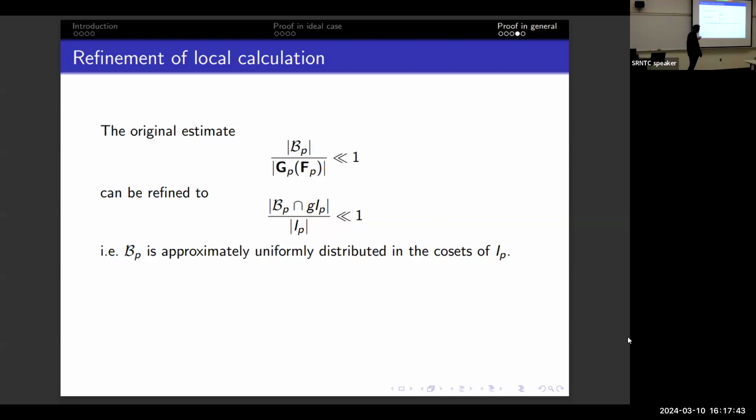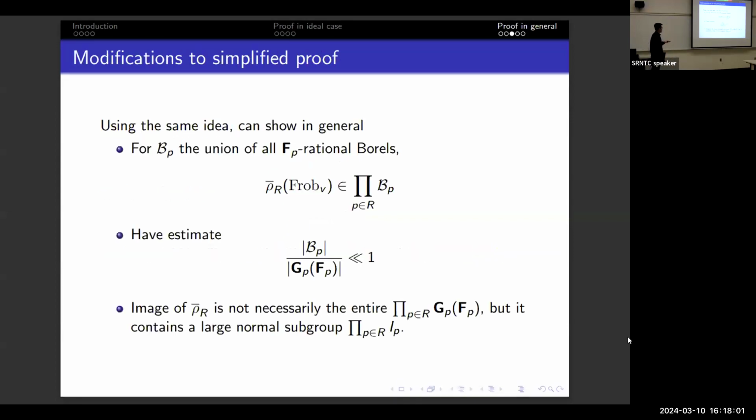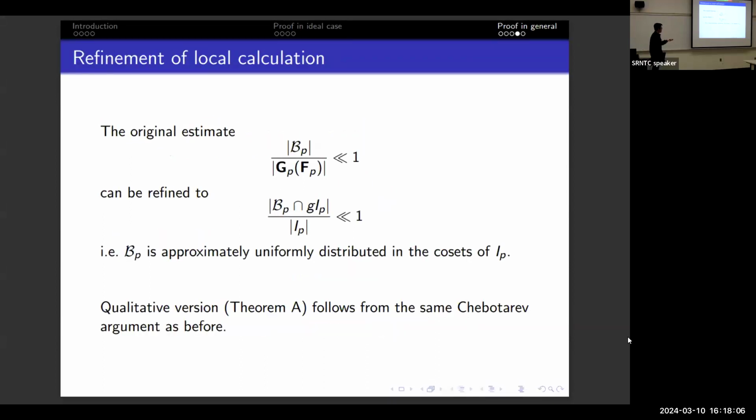Okay, so before that, I just took the union of all Borels and then said this is bounded away from 1. Now I have this big subgroup, and I want to say within each coset, the density of this BP is still bounded away from 1. And this combined with this kind of image result tells you the qualitative version. So you can conclude the same way as before.